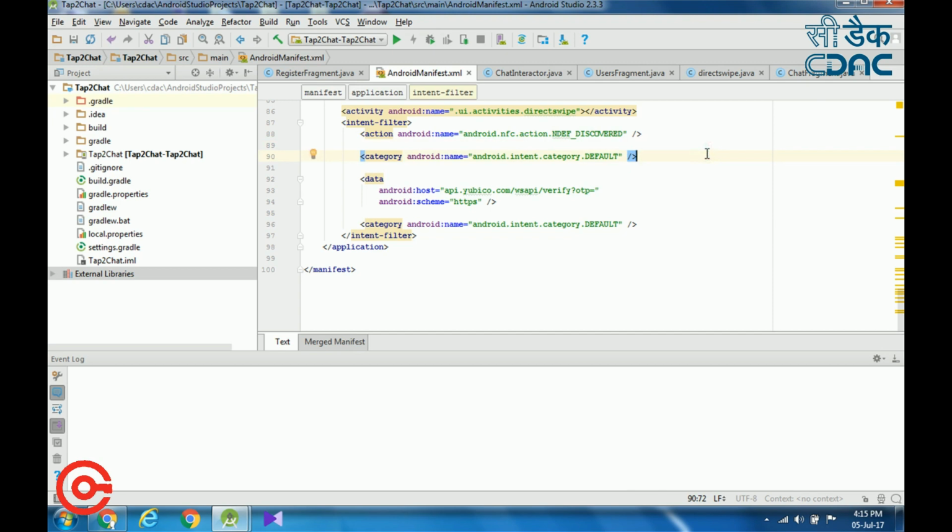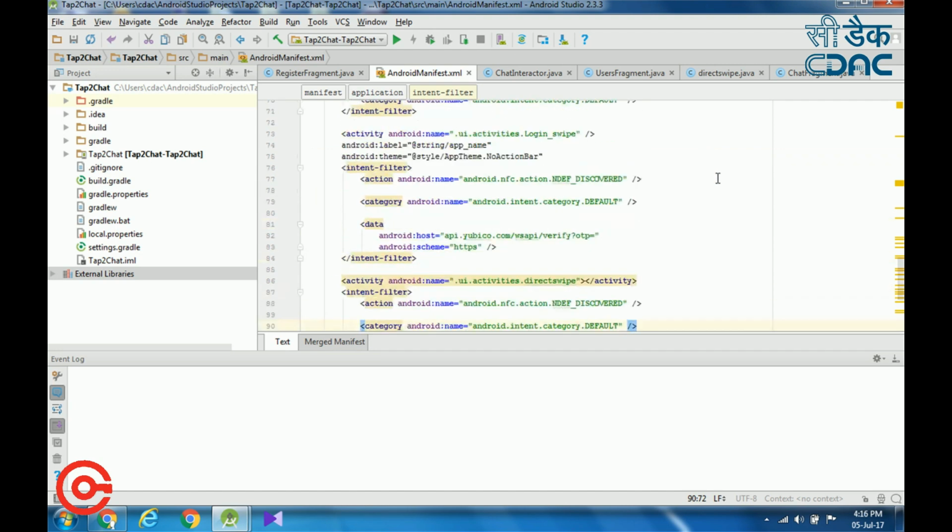This intent filter works if our app is not running in the foreground. If our app is running in the foreground, the intent filter is not notified to the app when you tap the NFC device. So we have to use a different mechanism, because when the app is running in the foreground, if any NFC device is tapped, we have to notify the app. For this, we are using the NFC foreground dispatch event. The NFC foreground dispatch event will notify the app while it is running in the foreground.